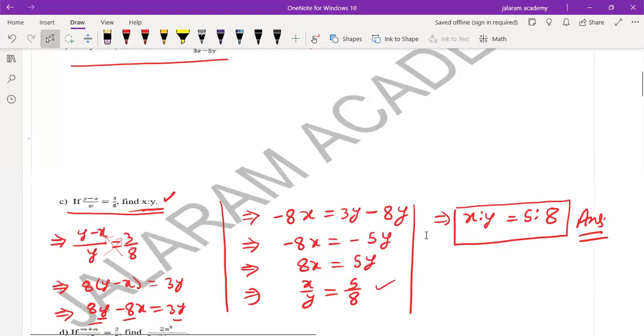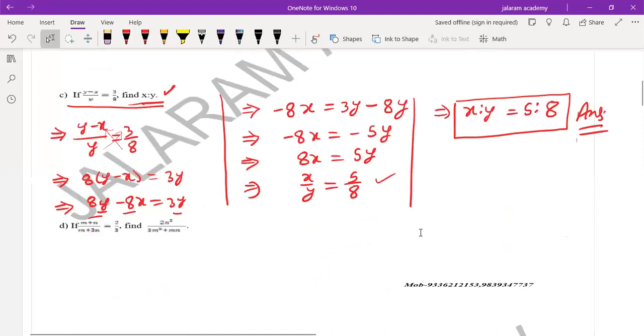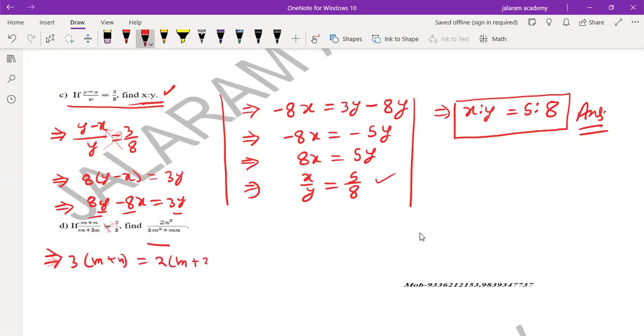Similarly, you can solve question D also. In this we have to find 2n square over 3m square plus mn. So what to do for these types of questions? First we will do the cross multiplication. Means 3 into m plus n equals to 2 into m plus 3n. It implies 3m plus 3n equals to 2m plus 6n.